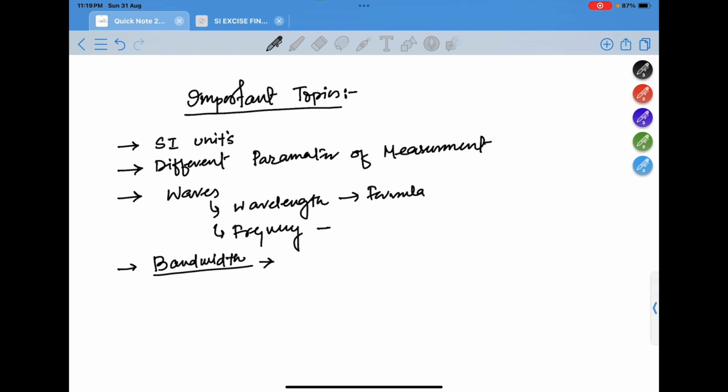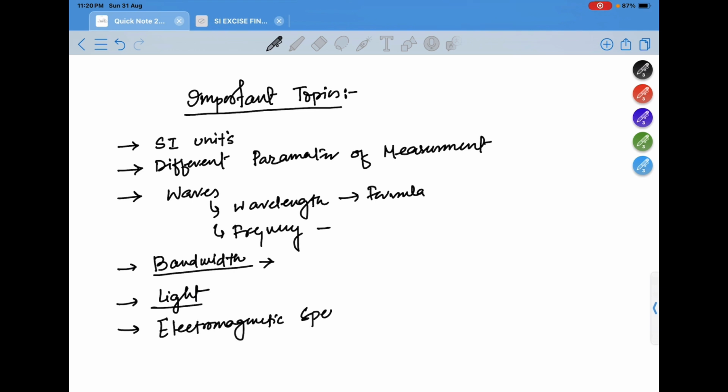It is very important because this topic is very much in the news nowadays, for 1G, 2G, 3G, 4G, 5G, network things. The next topic you should go for is light. This is also a very important topic. Then in light, the electromagnetic spectrum.